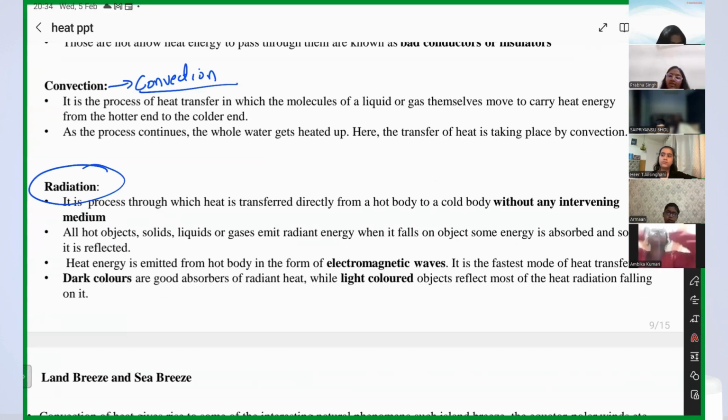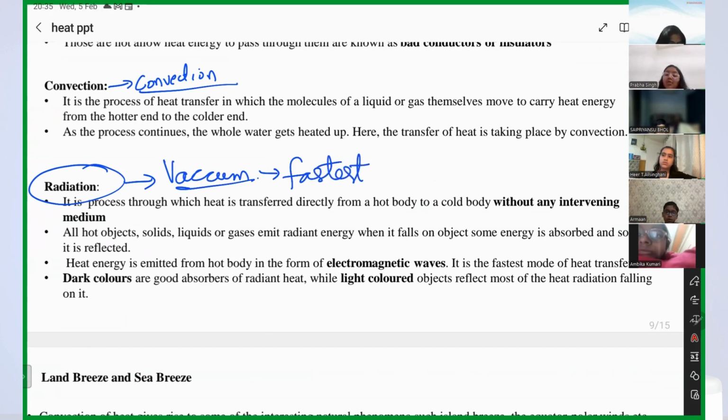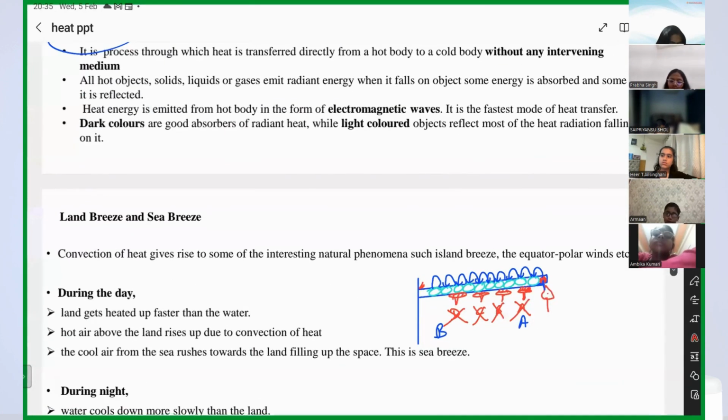No, ma'am. There is vacuum. So the heat can travel without any medium, even in vacuum, and that is called radiation. It is the fastest mode to transfer heat from one body to another. Got it, guys?